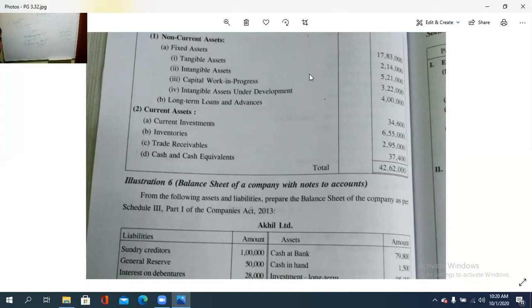And then long-term loans and advances. So under the fixed asset, these are tangible, intangible, capital work in progress, and intangible assets under development. The development-in-progress kind of asset. Then B point is, what is that? Long-term loans and advances. That is 4 lakh.